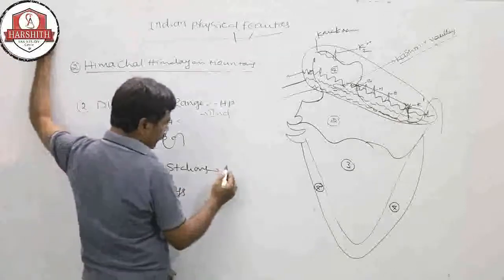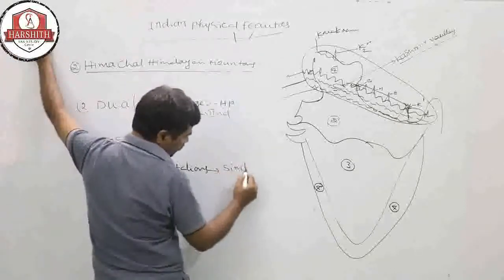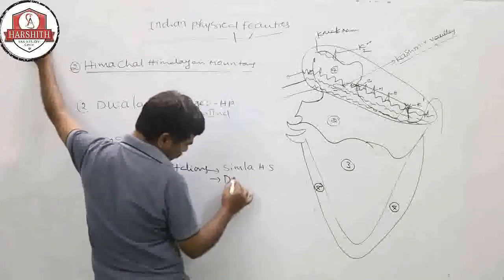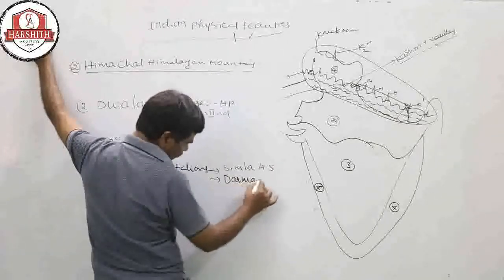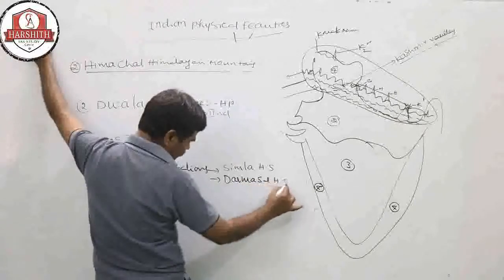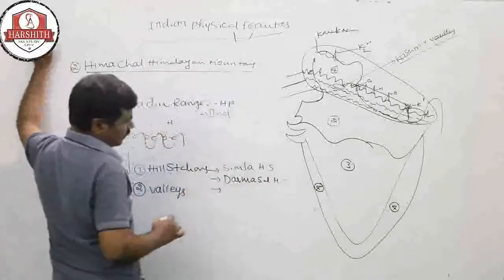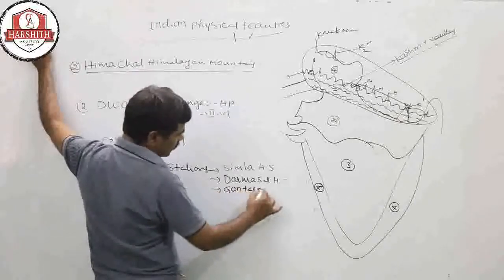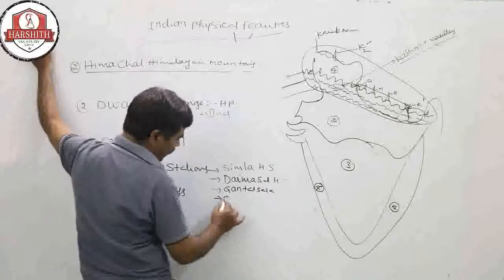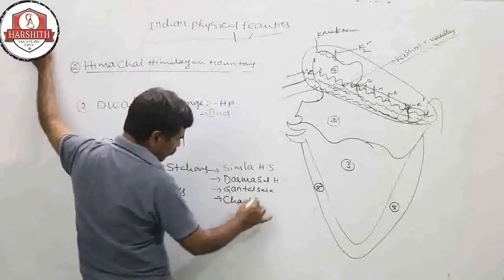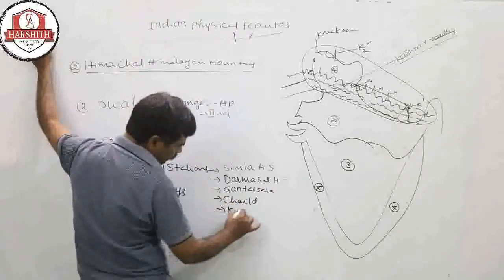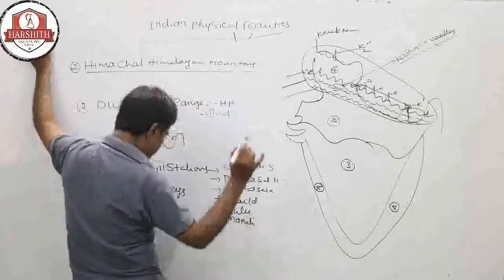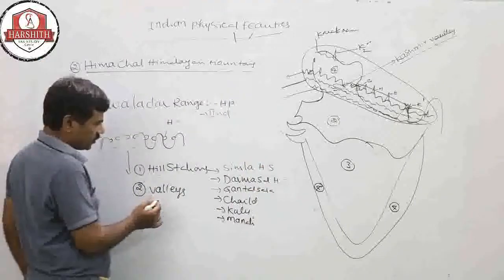Here, Shimla hill station, next Dharmashala hill station, and Dalhousie, Kulu hill station, Manali hill station. These are the important hill stations.